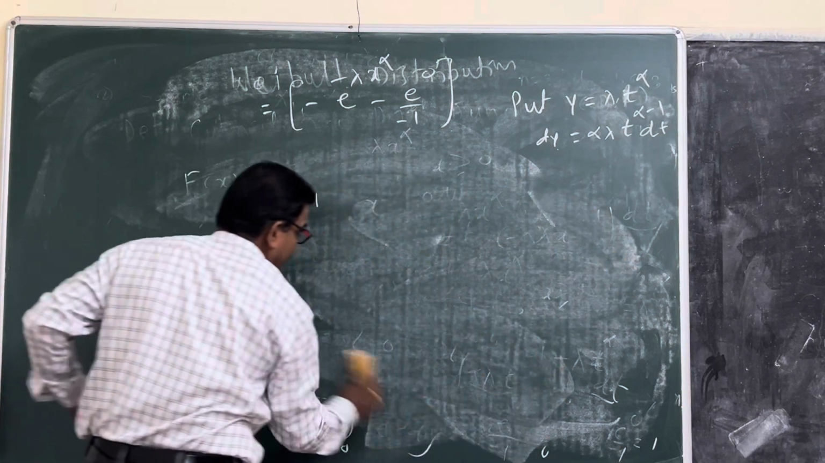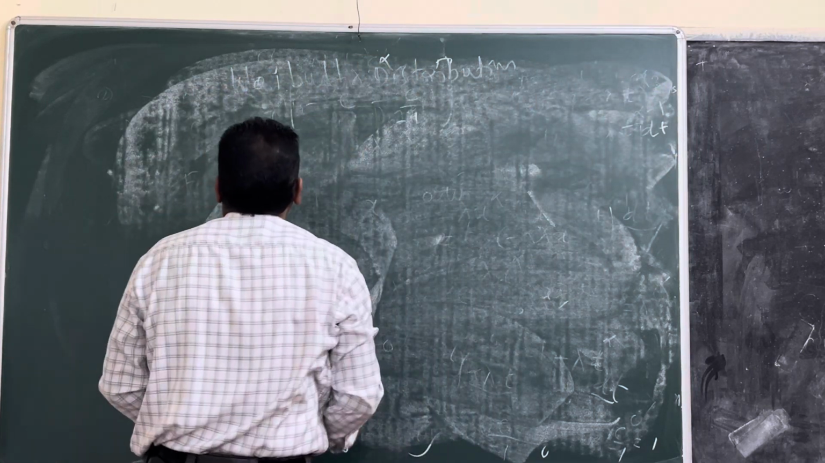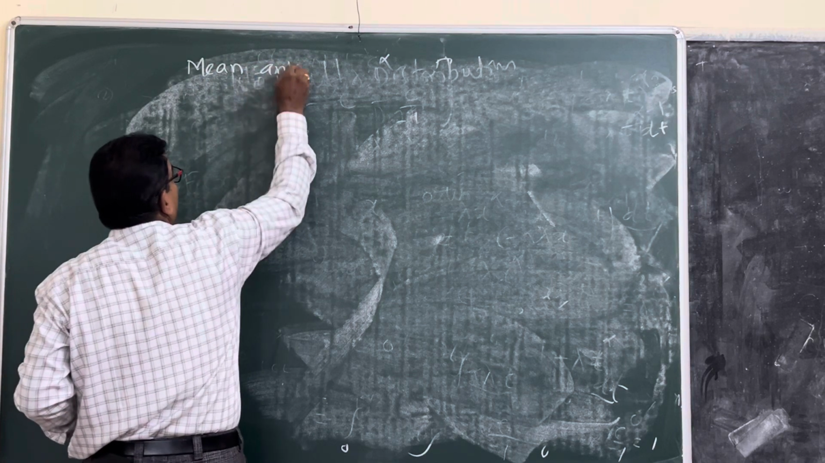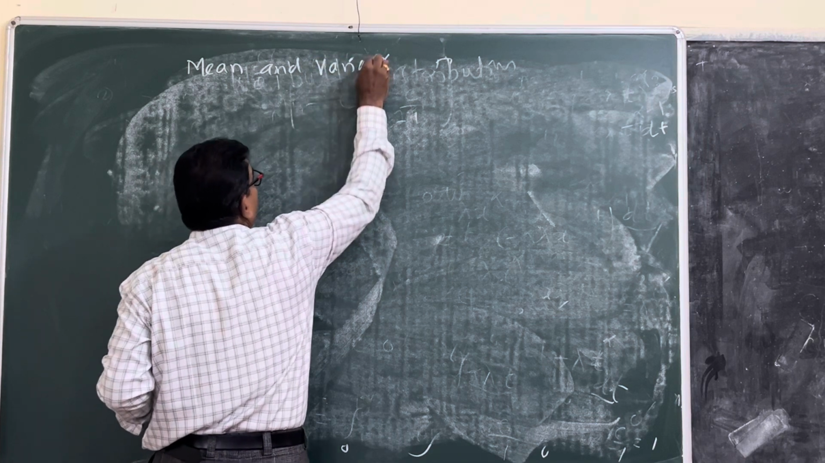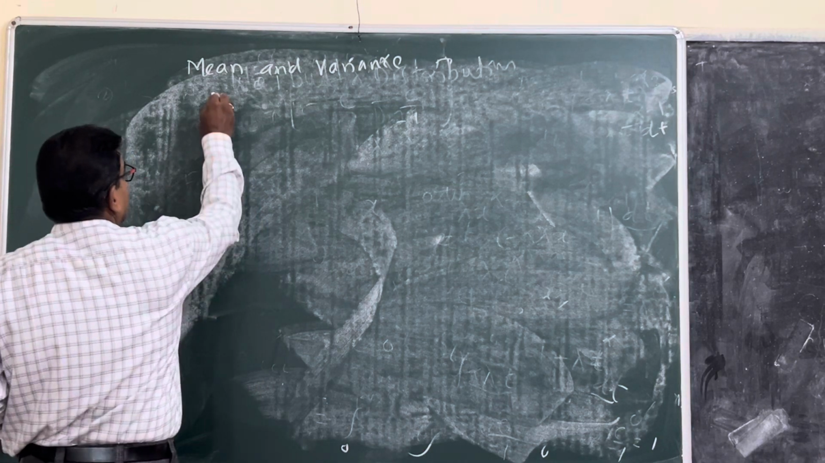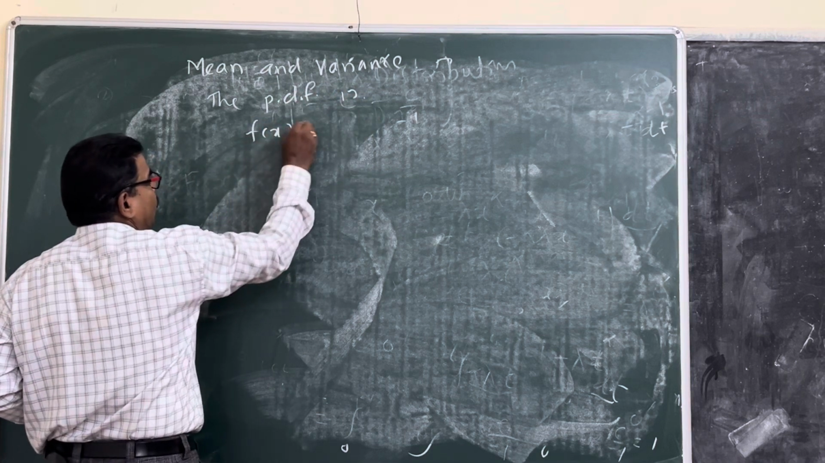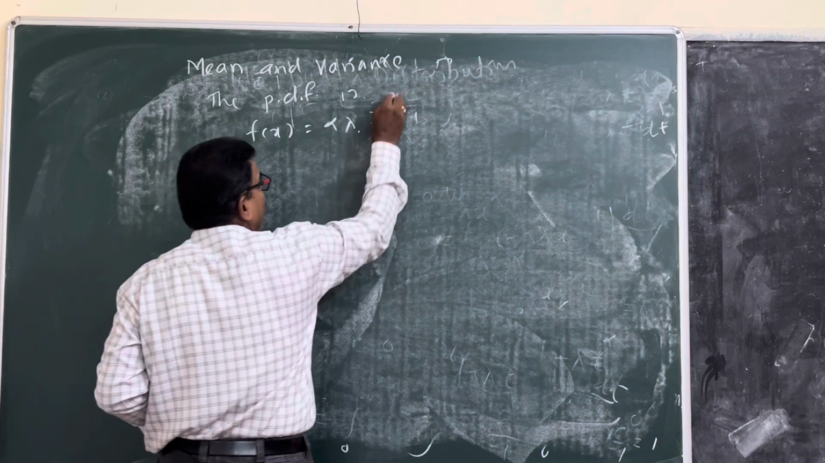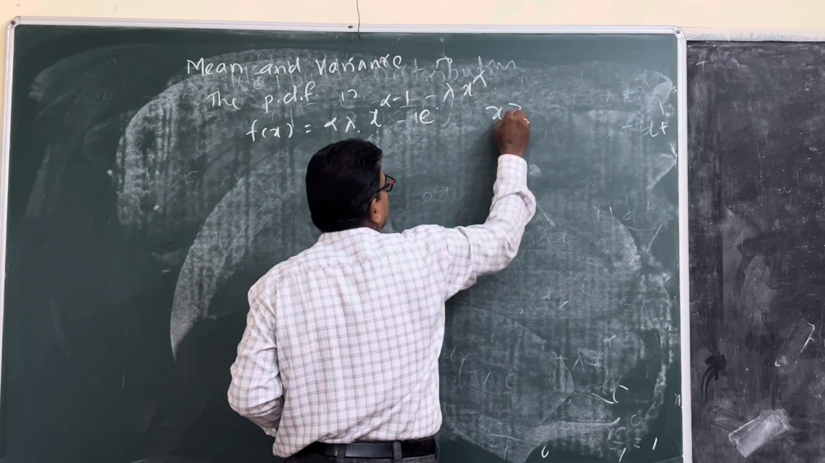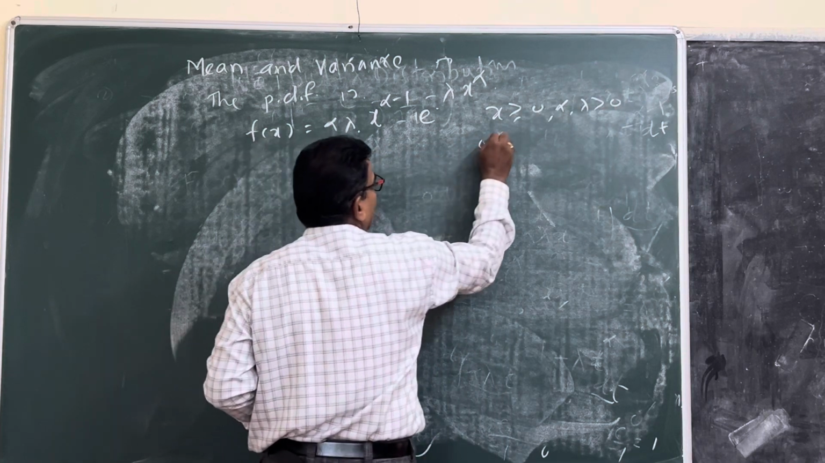Second, the mean and variance of the Weibull distribution. The probability density function is f of x equal to alpha lambda x raised to alpha minus 1 e raised to minus lambda x raised to alpha, for x greater than or equal to 0, where alpha and lambda are positive, and 0 otherwise.